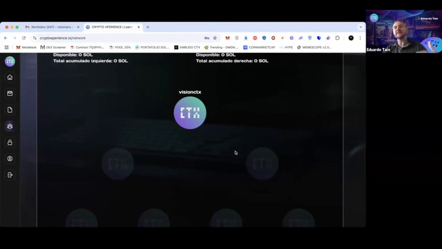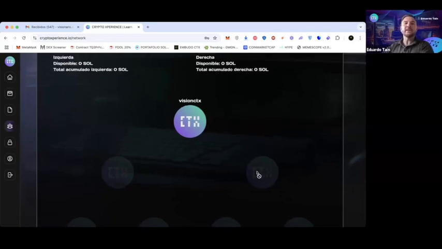What does it mean? Ask your sponsor what your spillover or power leg, your leverage leg, is. It's an example, it could be the left. But if they tell you it's the right, well, first you have to activate the binary, one on the left, another on the right. It doesn't matter if they are people or external clients, it can be yourself. You recharge your Solana, activate left, right, 25 on one side, 25 on the other.